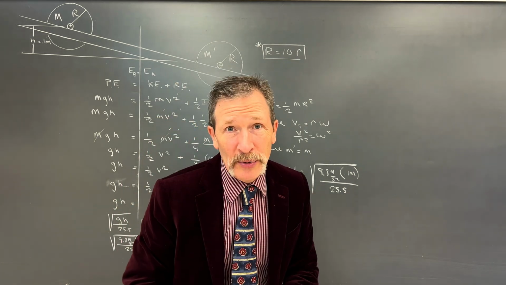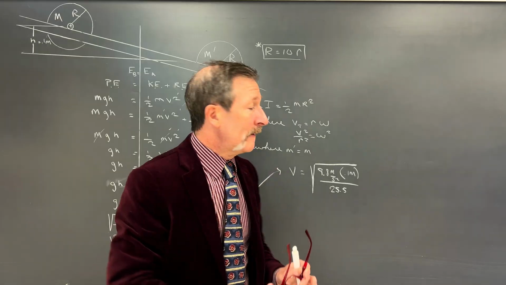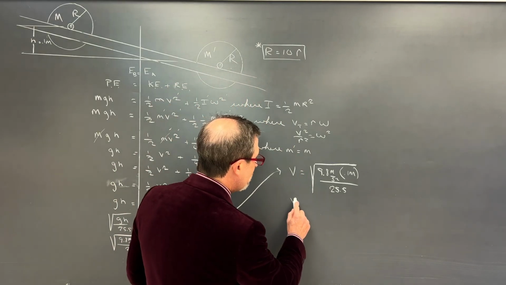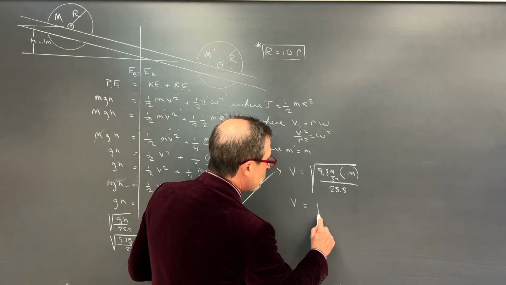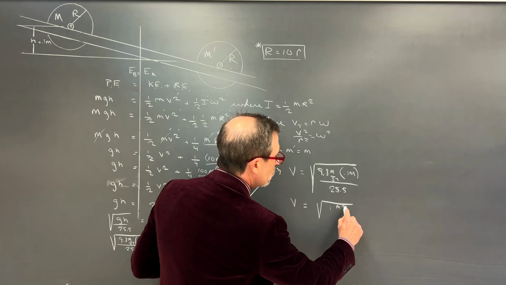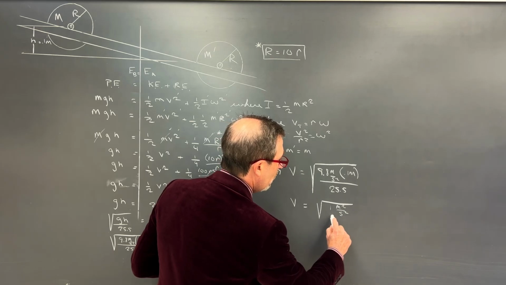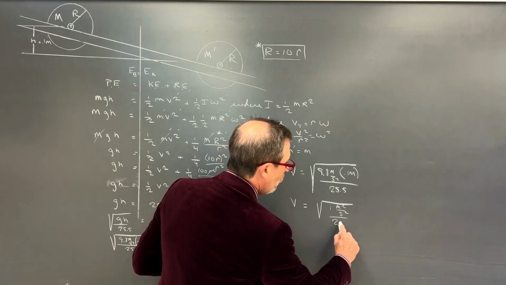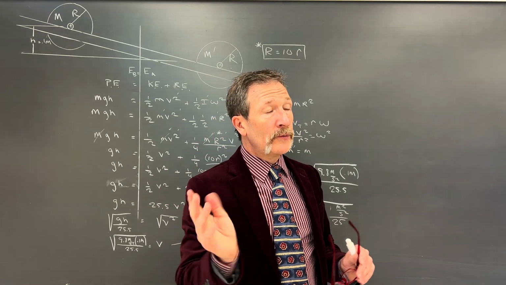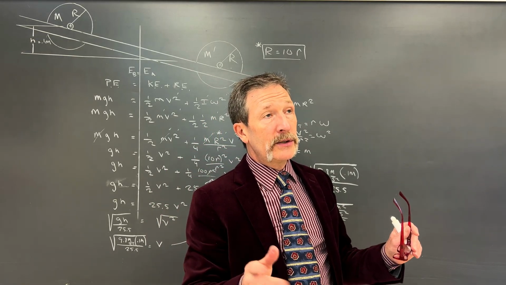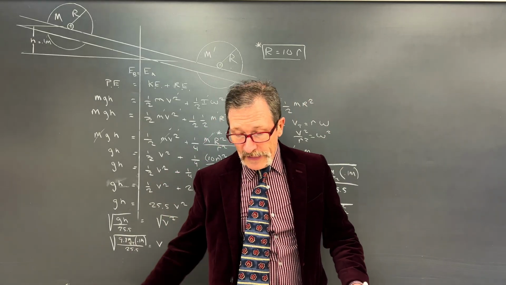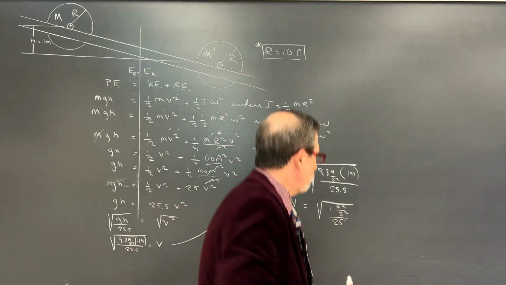Let's ignore that 0.5. Let's just make our life easy. So I would end up having, let's just call it 25. So V would be equal to the square root of 1 meter squared over second squared, all over 25. Because 1 over 25 is, well, 4 times 25 is 100, so it'd be 0.04.